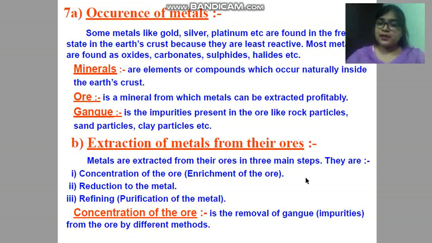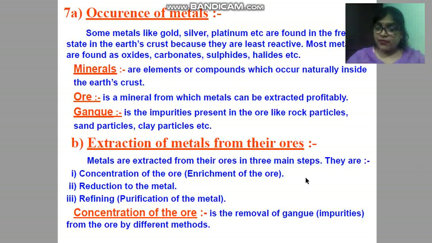See children, for example, aluminium. There are so many minerals of aluminium. Suppose I say bauxite and clay, both are minerals of aluminium. But it is found that aluminium can be extracted profitably and conveniently from bauxite. Extracting aluminium from bauxite is a more convenient and profitable method as compared to clay.